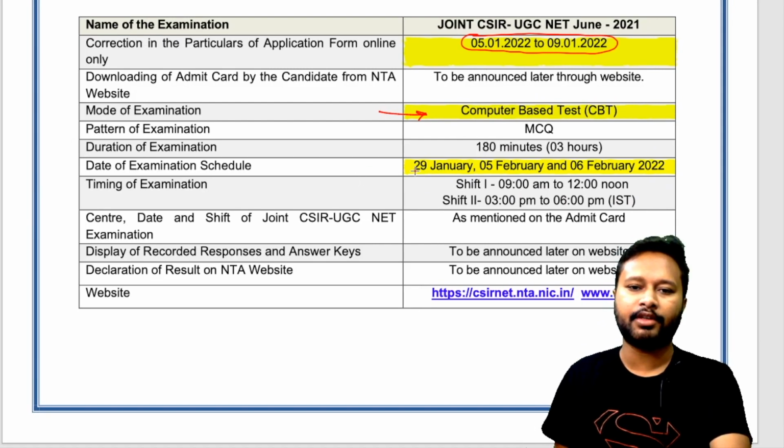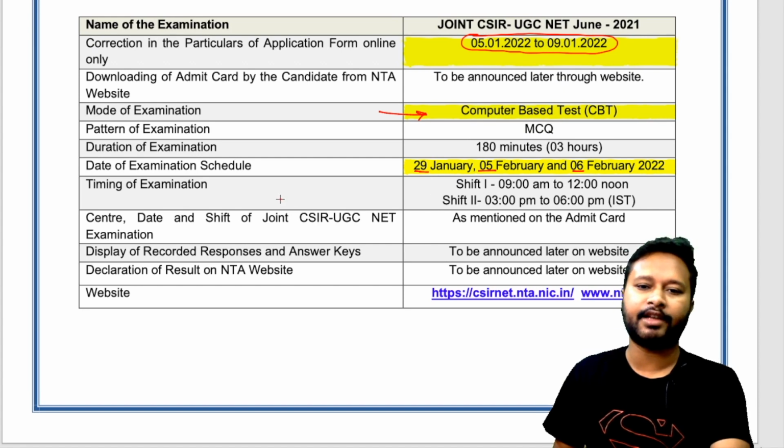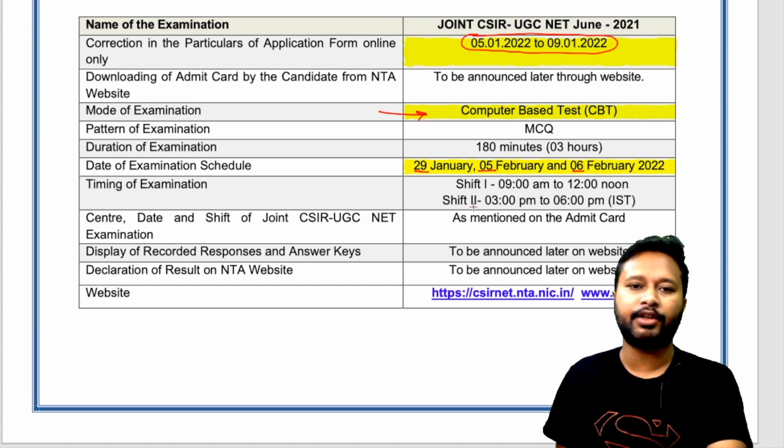Date of exam is scheduled on 29th of January, 5th of February and 6th of February. So these are the three tentative dates of exam. We don't know when exactly the CSIR NET Chemical Sciences exam is going to happen, but these are the three dates. When you get the admit card, at that time probably you will get to know on what date you are having the exam.